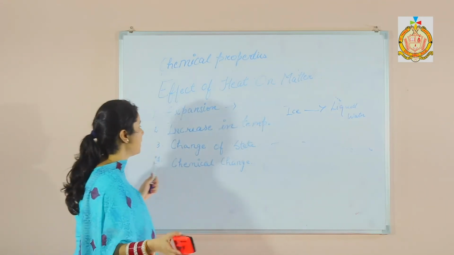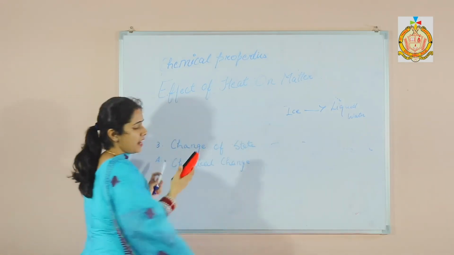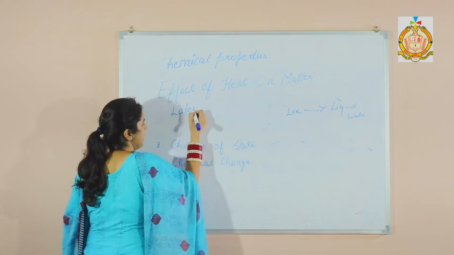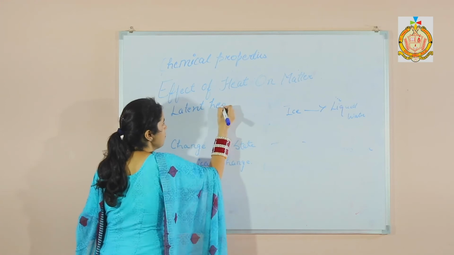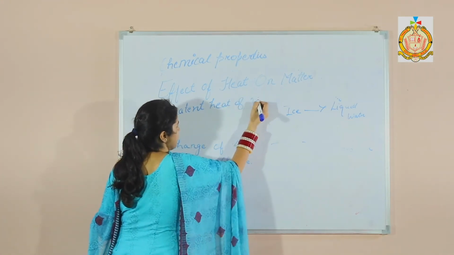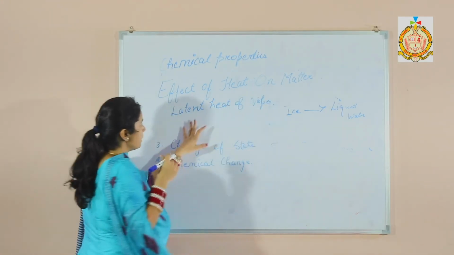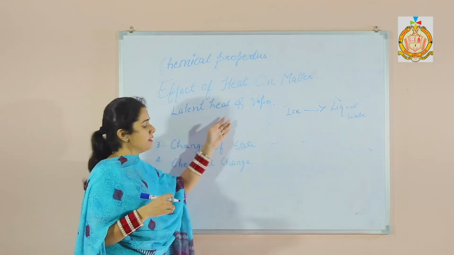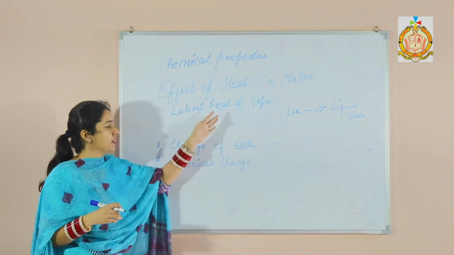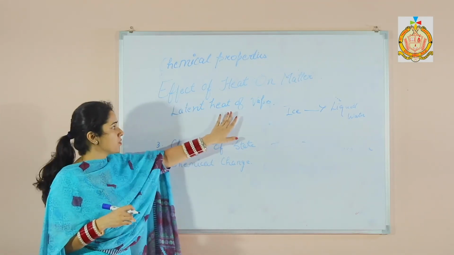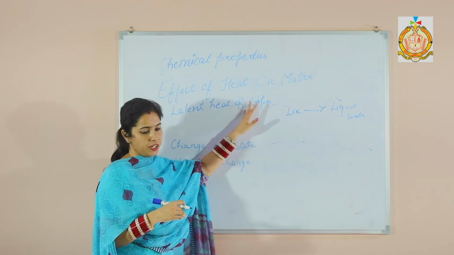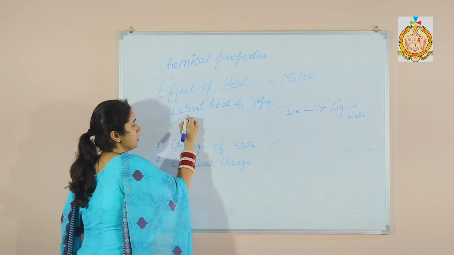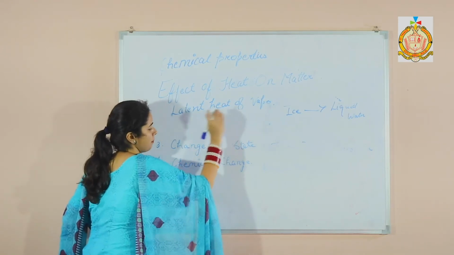And one more term that is very important is the latent heat of vaporization. Mark it, important definition. It is defined as the amount of heat required to change 1 kilogram of a liquid to its gas at its boiling point.